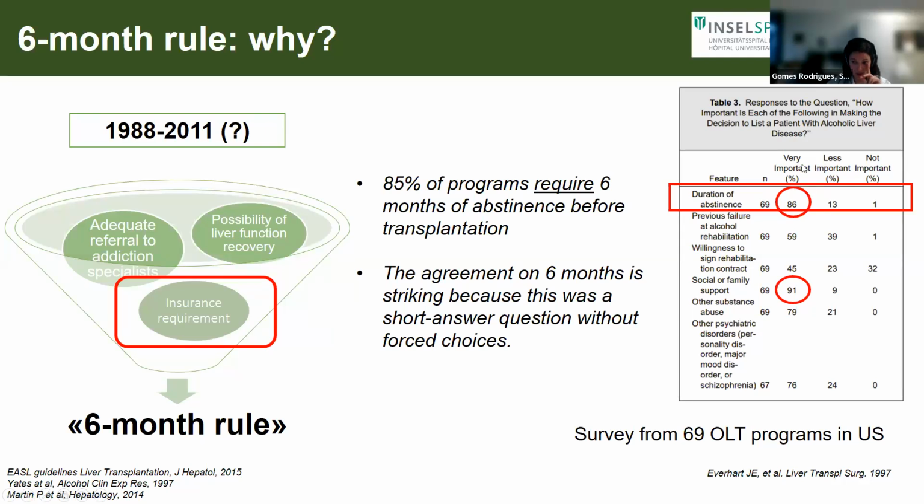And overwhelmingly, what most of the experts felt were more relevant factors besides social and family support was the duration of abstinence. And based on this, what we know is that even until very recently, 85% of programs, at least in the United States, require a 6-month abstinence before transplantation.